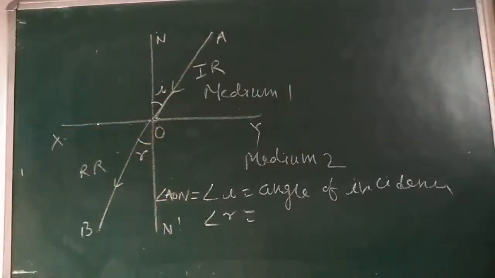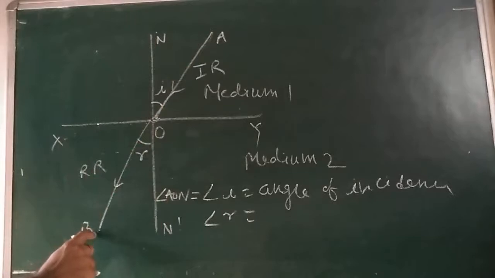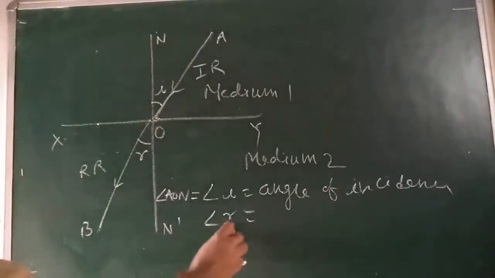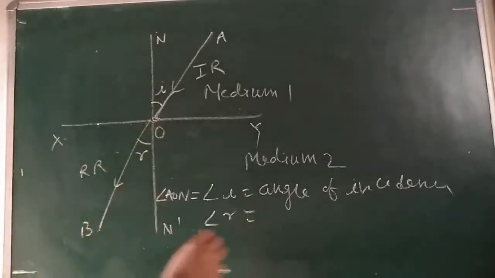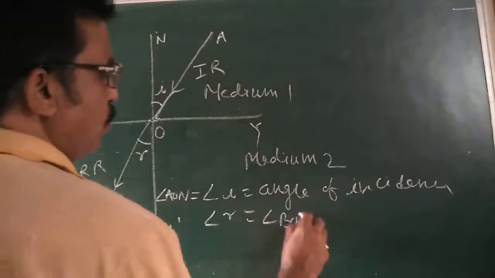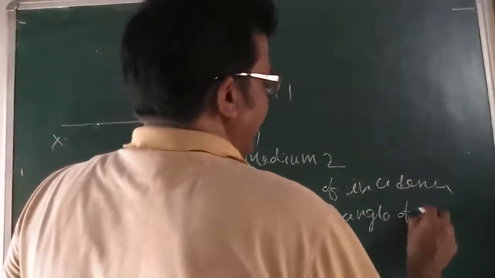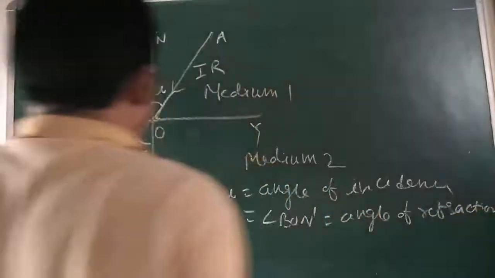The angle at which the refracted ray OB meets the normal NOS is called the angle of refraction, and that is equal to angle BOS. This angle BOS is called the angle of refraction.